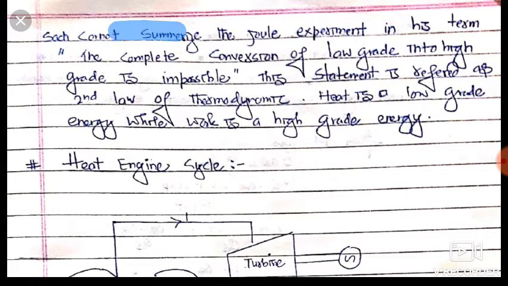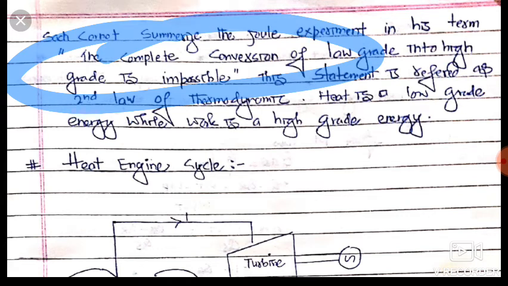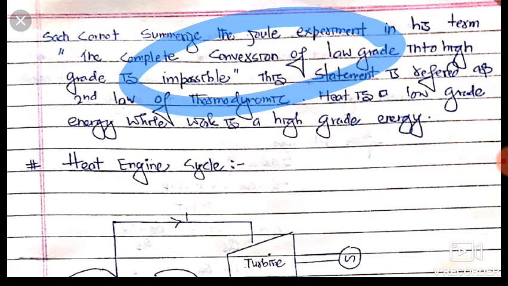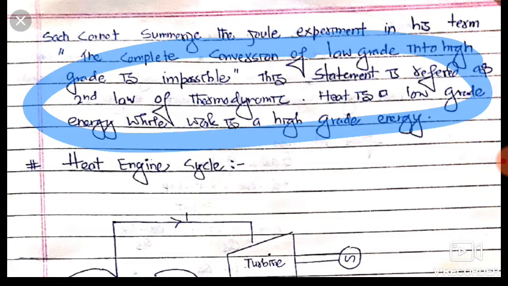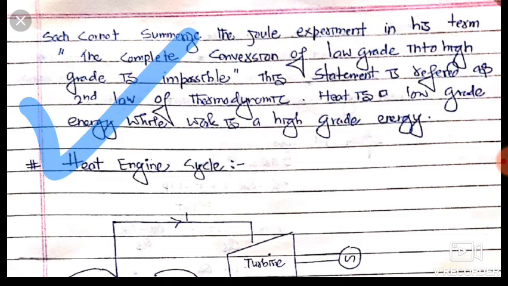Friends, Carnot summarized Joule's experiment and says that the complete conversion of low grade energy into high grade energy is impossible. It means heat is not totally converted into work, and this statement refers to second law of thermodynamics. Friends, this is the second law of thermodynamics. So friends, this is all about second law.